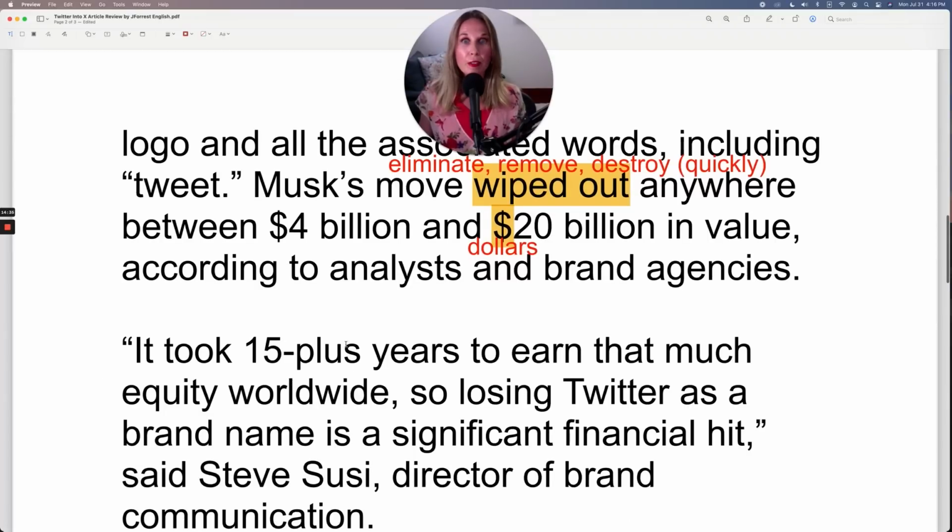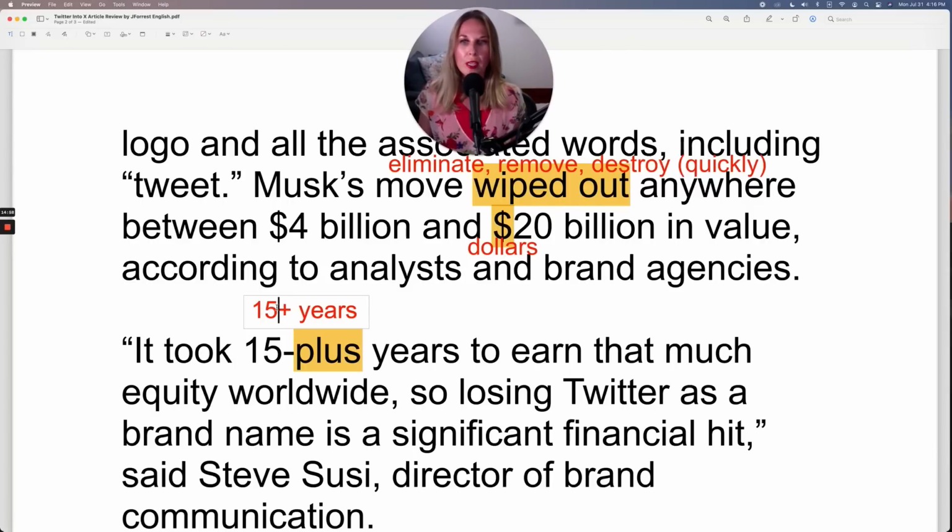It took 15 plus years. When you see this 15 plus, it can be written as plus, as an actual word, or you can use the plus symbol, and you can say 15 plus years. So in this case, if you use the symbol, you don't have a dash.